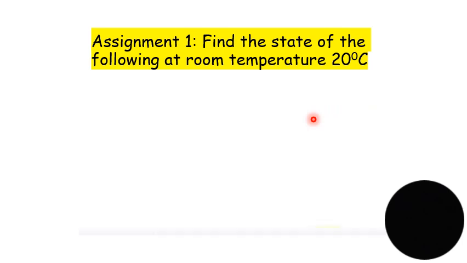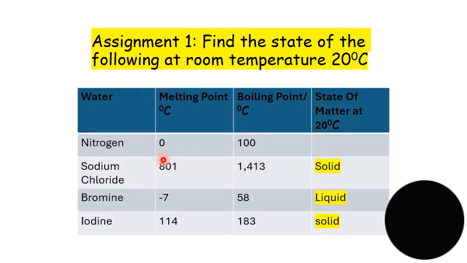So now we have to predict whether the substances are solid, liquid, or gas based on the information that they give us. They give us a melting point, the boiling point, and they also tell us that the temperature of the environment is 20 degrees Celsius. So we need to now predict what these substances are going to be.